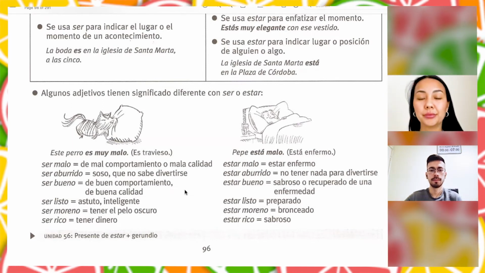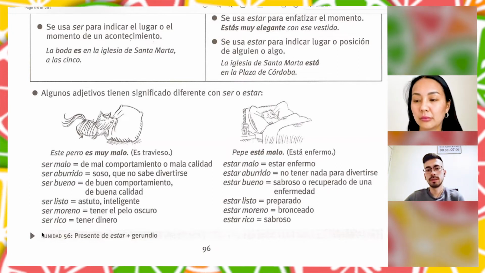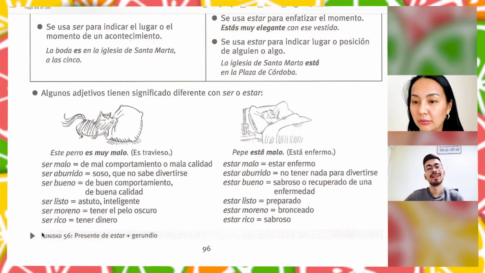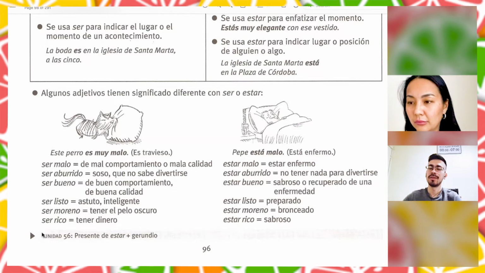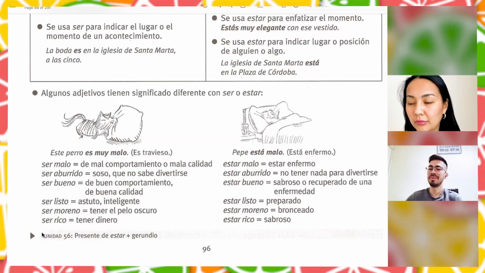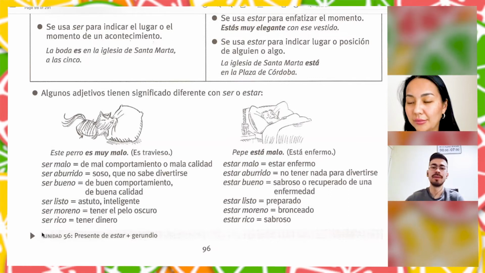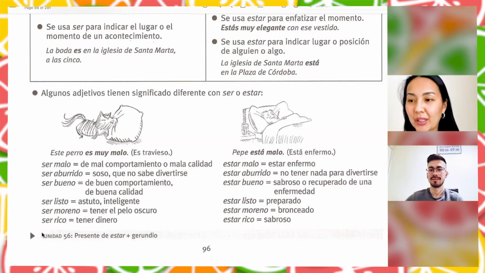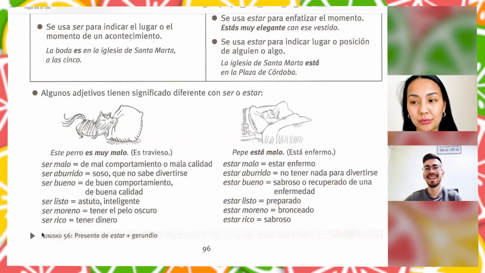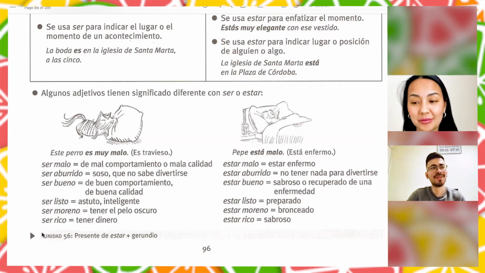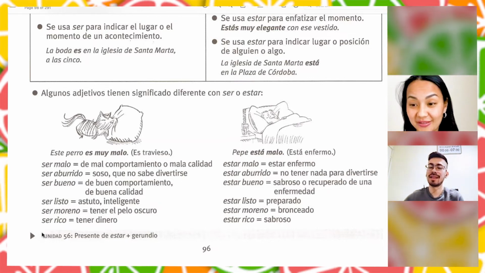Okay, and for example, ser rico means to have money, right? To be a millionaire. And estar rico is also to be something tasty. And also we can talk about people. Estar rico is like, he looks good, he looks nice, he is beautiful. Cool. I didn't know the meaning of this. So for tú, estás rica, or rico. But it's like more sensual, I would say.